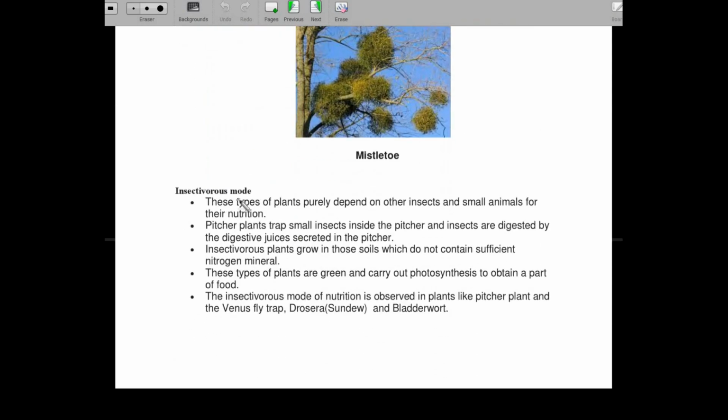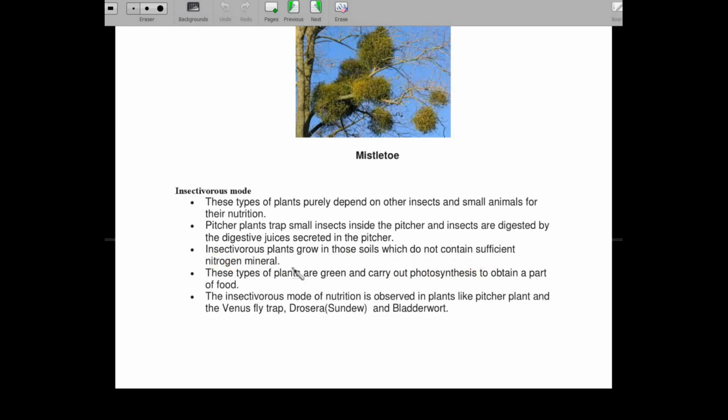Next is the insectivorous mode of nutrition. In this type of nutrition, plants depend on insects or small animals for their nutrition. Pitcher plant traps a small insect inside the pitcher, and the insects are digested by the digestive juices secreted in the pitcher. Insectivorous plants grow in soil which does not contain sufficient nitrogen mineral.